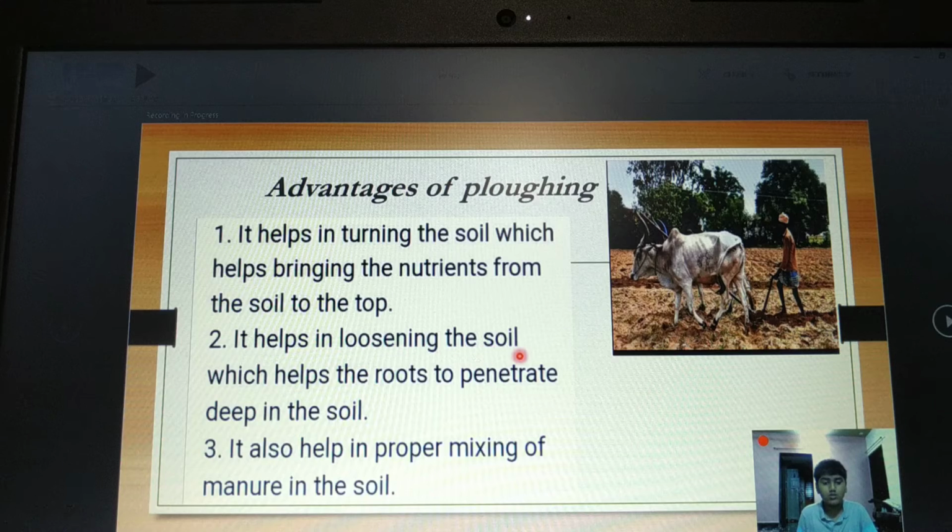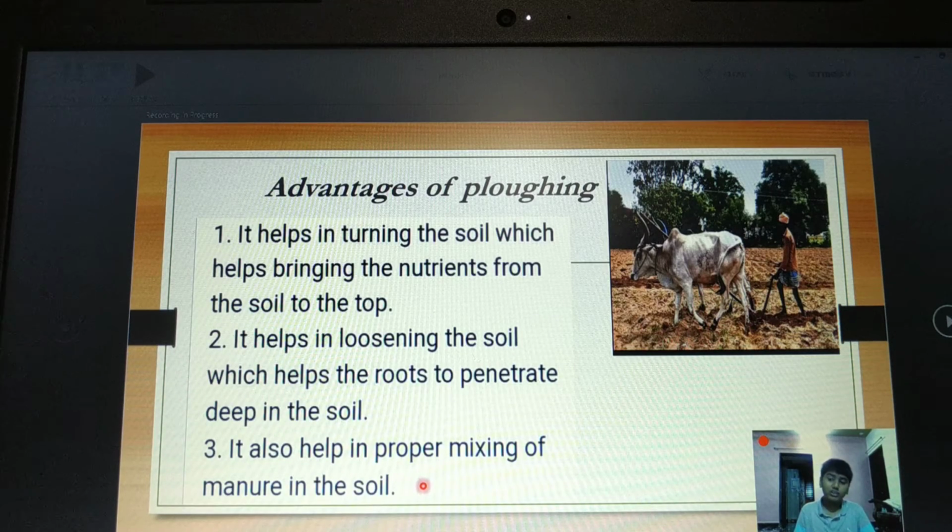It helps in loosening the soil, which helps the roots to penetrate deep inside the soil. Now if the soil is too hard, the roots can't penetrate deeply. If it's loose, the roots will penetrate easily. The third advantage is that it also helps in proper mixing of manure in the soil. If you add manure only in the topsoil, the plants won't grow that properly. It should be added to all the layers to where the roots grow.